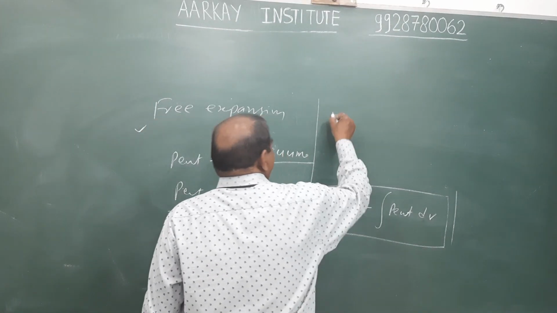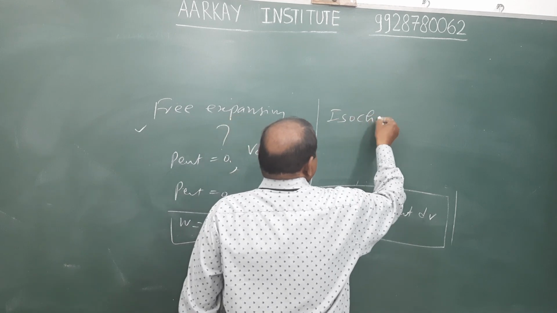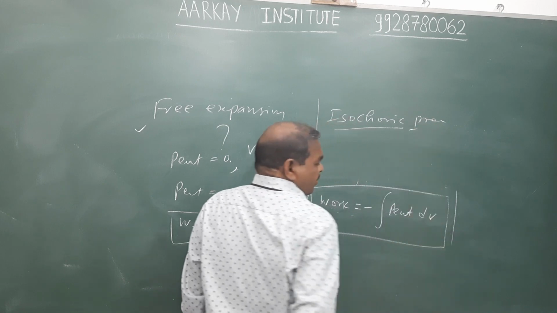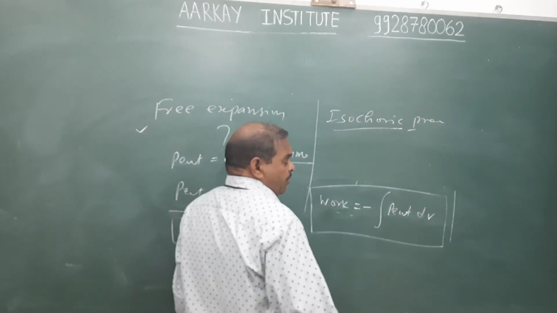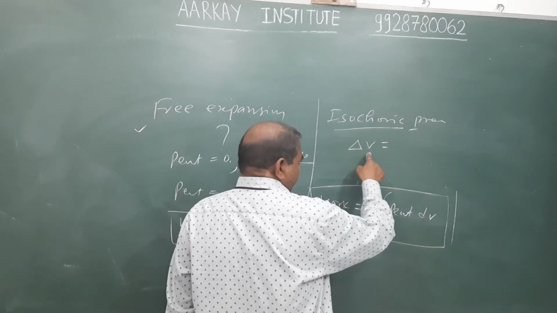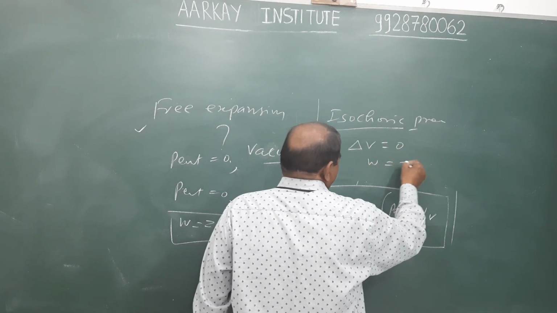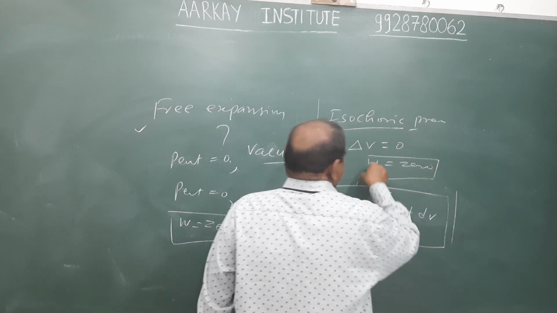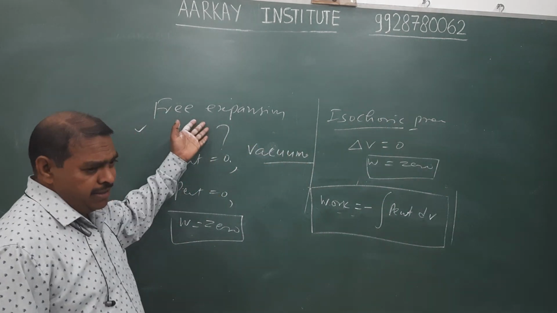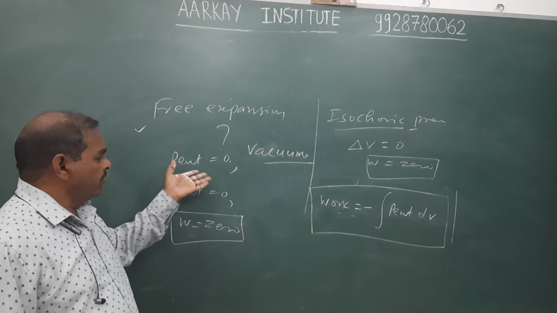Similarly, in case of isochoric process, what do you mean by isochoric process? A thermodynamic process in which volume of gas remains constant throughout the process, and then change in volume is 0. Therefore, work is also 0. Therefore, in two simple cases, namely free expansion and isochoric process, work is 0.